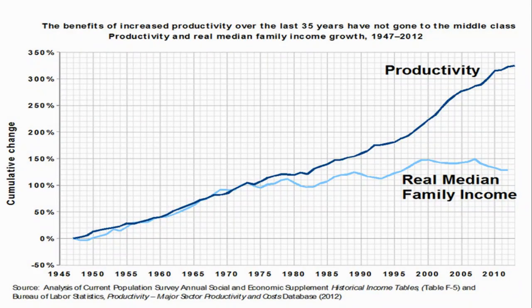And I just want to show you this one map to drive home that point of the growing economic inequality. So this dark blue line is a measure of the productivity. And the light blue line is a measure of the real median family income, so like the average family income. And you can see that productivity in the 80s continues to go up and up and up, but family income does not change as much as productivity does. So this is where we see that wealth inequality come about.